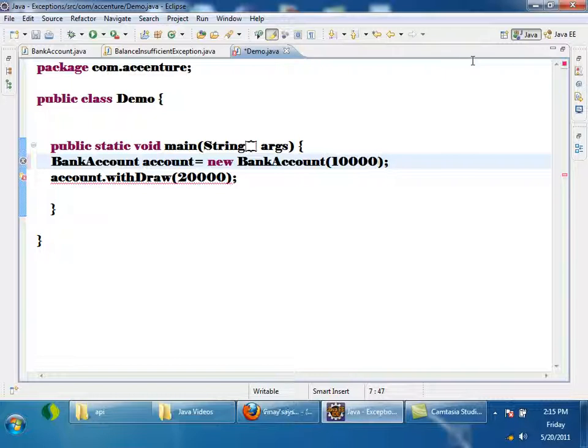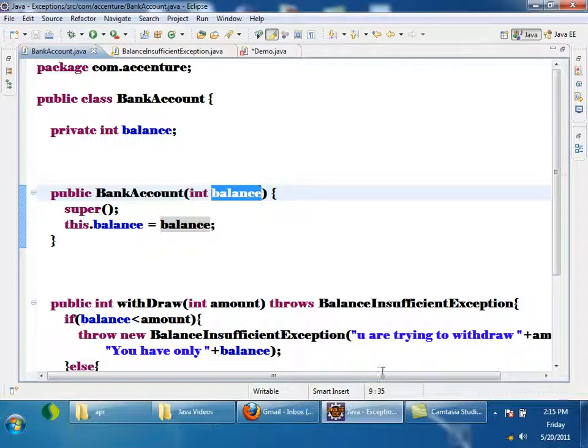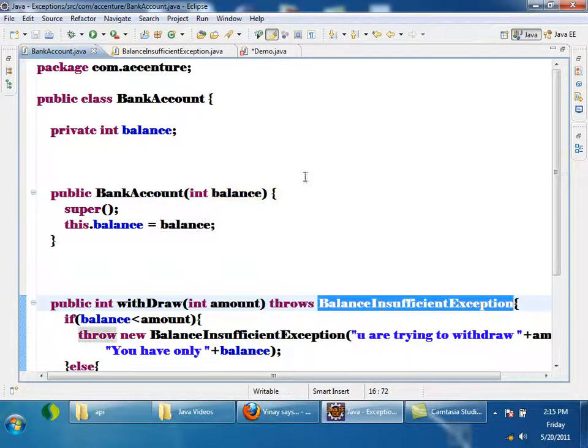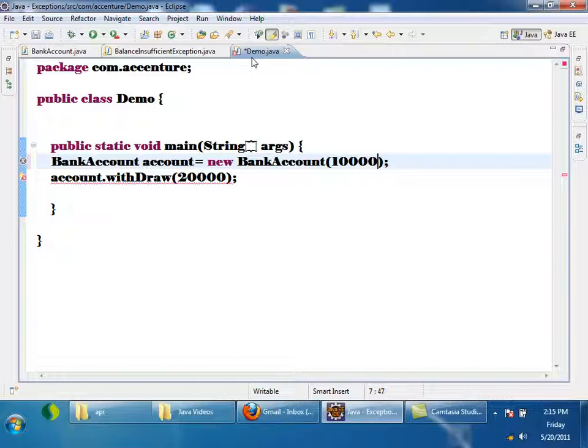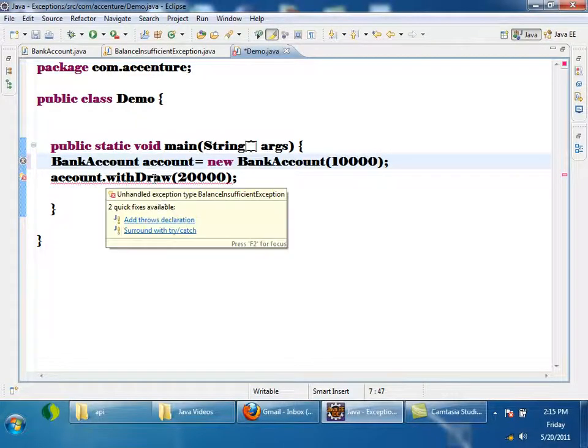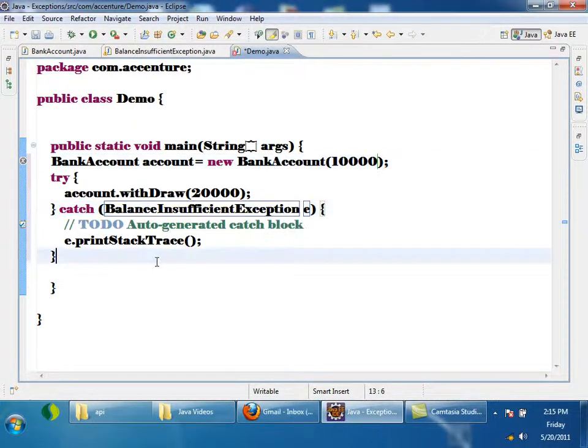Okay, but here why is it giving error? The withdraw method is declaring that it will not always succeed. There is a probability of exception to happen. As the withdraw method is declaring that it throws an exception, a compile time exception, the compiler will not agree until you handle it. There are two choices now. Either I can write it inside a try catch like this, or I can declare that main throws. Okay, but generally we are supposed to catch, so that I can write alternate code.